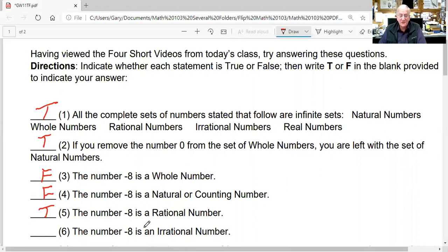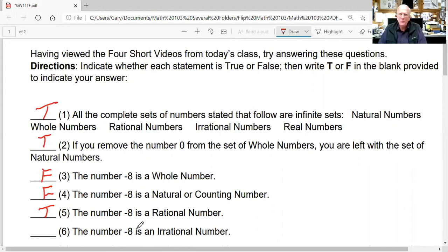Look at number 6. The number -8 is an irrational number. Well, first of all, you must remember that irrational numbers written out in their simplest form are always decimals, and they are decimal numbers that go on forever, okay?